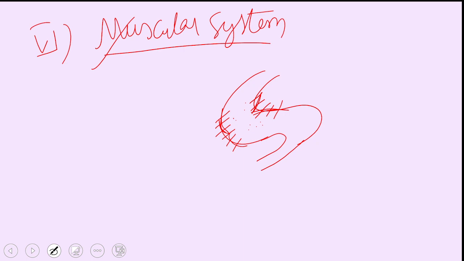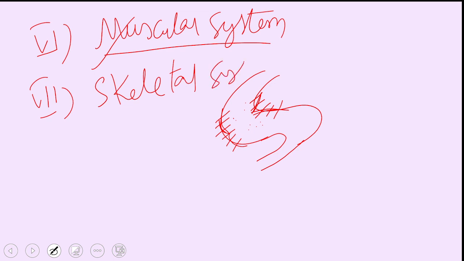This is the flesh responsible for attaching the muscles to the bones, leading to the facilitation of movements of organs like hands, feet, etc., which we call locomotion, accomplished by the skeletal system. So these put together are responsible for locomotion and movements of the various internal organs of the body. And that is the seventh system.